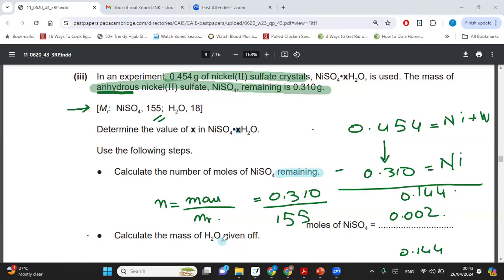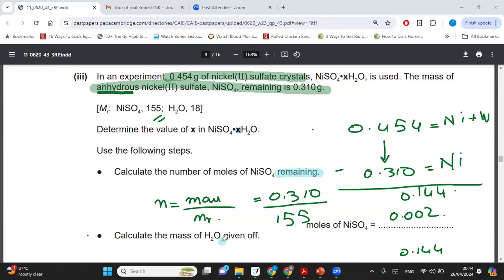This is exactly why I said read the question carefully. Everything is in the question. Read it carefully. No complicated calculations needed. We know the mass of nickel with water. We know the mass of nickel without water. So we simply subtract the two and we can find out the mass of water, right?